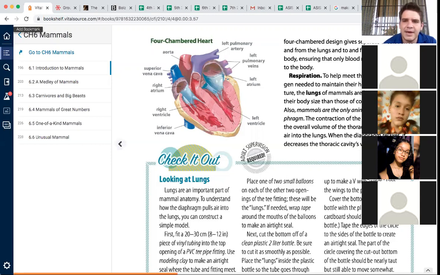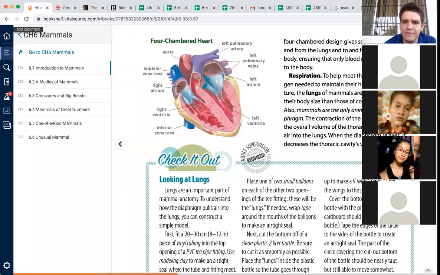To help meet the demand for oxygen needed to maintain their high body temperature, the lungs of mammals are larger in relation to their body size than those of cold-blooded animals. Also, mammals are the only animals that have a diaphragm. The contraction of the diaphragm increases the overall volume of the thoracic cavity and draws air into the lungs.